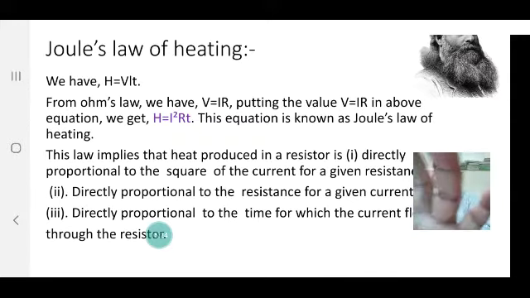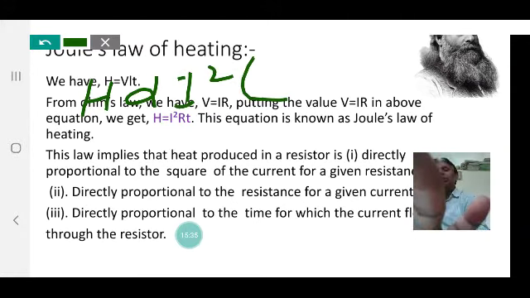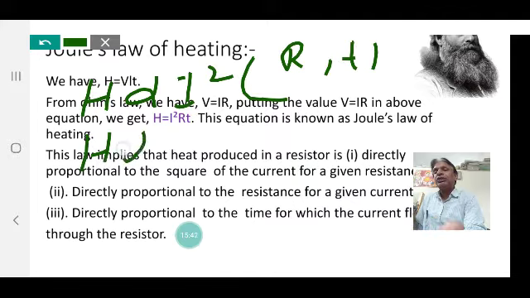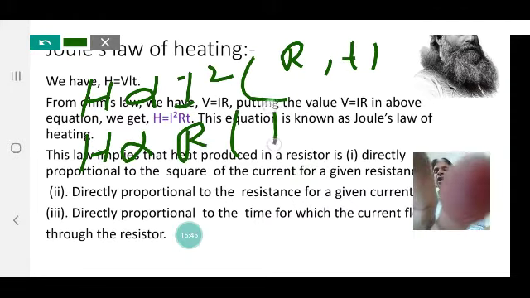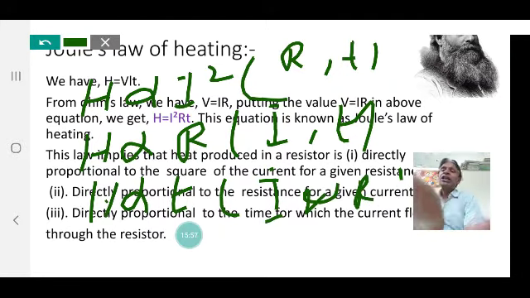Therefore, H is directly proportional to I square when R and T are constant, H is directly proportional to R when I and T are constant, and H is directly proportional to T when I and R are constant. This is the explanation of the heating effect of electric current, of the expression H is equal to I square RT. It is the explanation of heat due to Joule's law of heating.